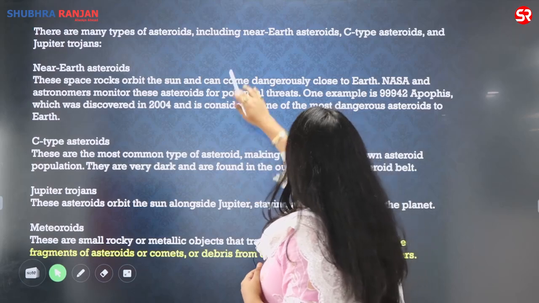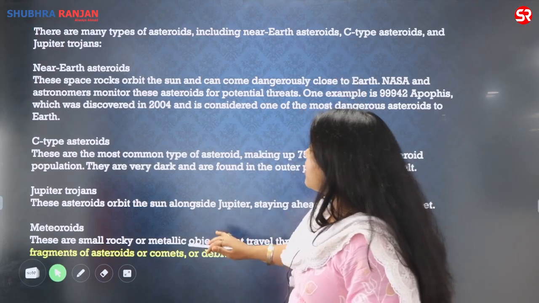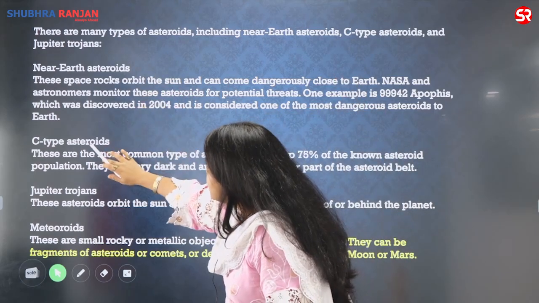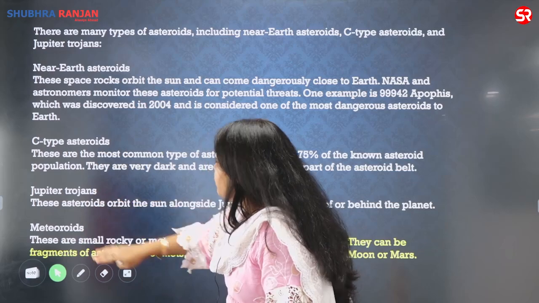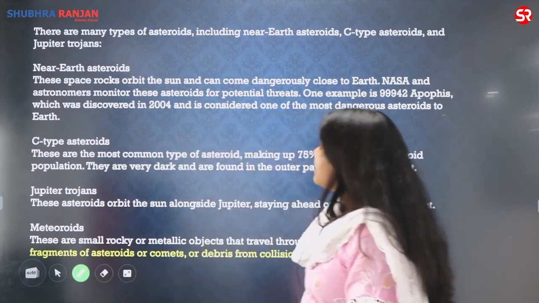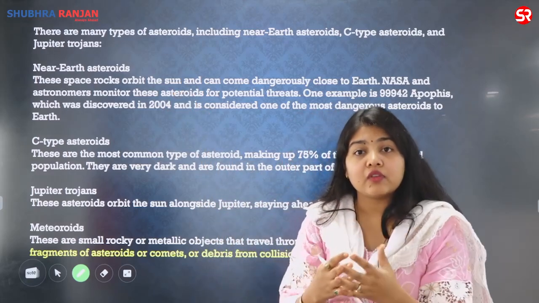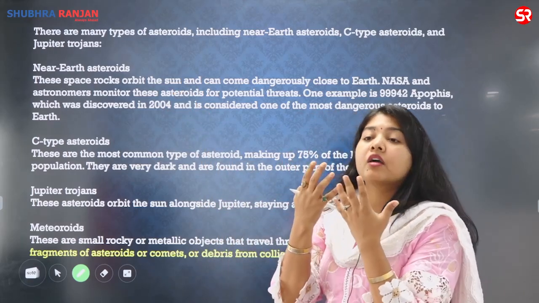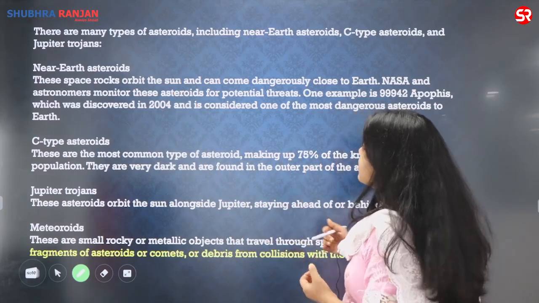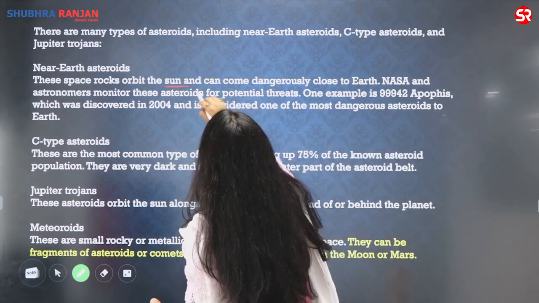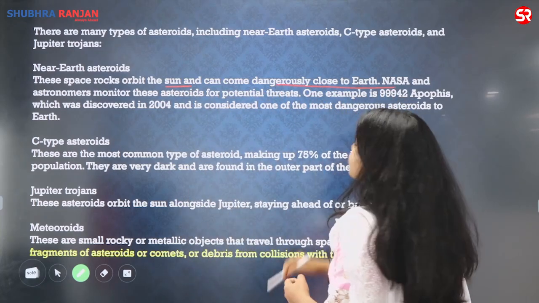Then you can also say that there are various types of asteroids, whether they are near Earth asteroids, C-type asteroids, Jupiter Trojans or meteoroids. Now, what exactly are they? The near Earth asteroids, as the name suggests, are closer to the Earth's surface. Earth has maximum concern from these asteroids. These space rocks orbit the sun and can come dangerously close to Earth.